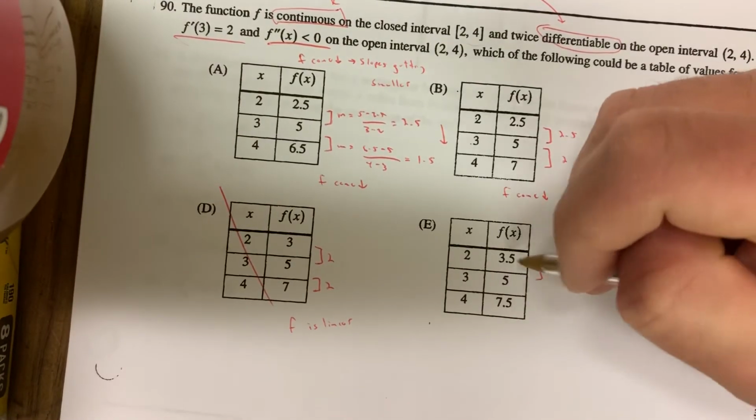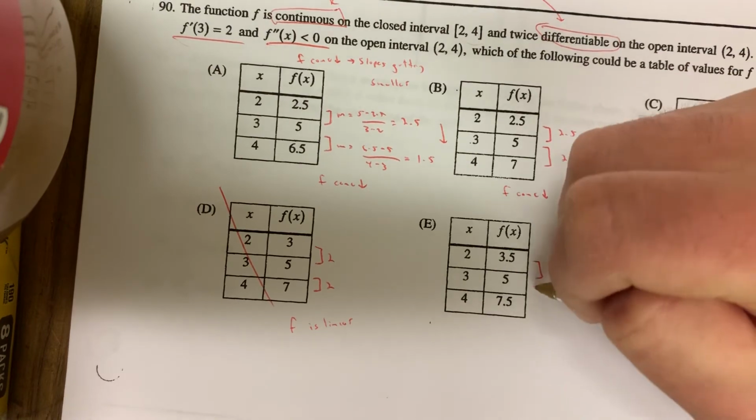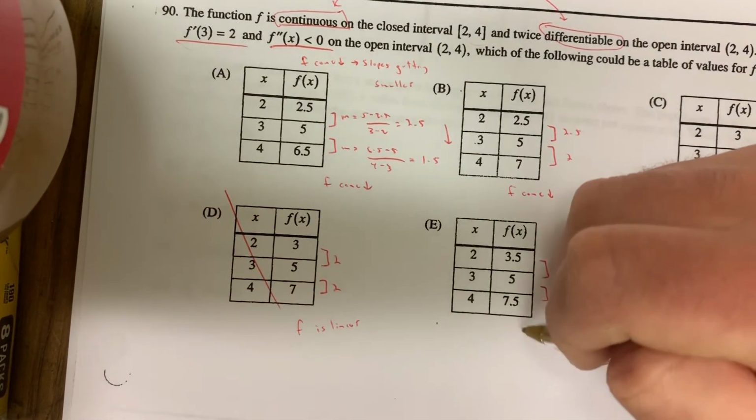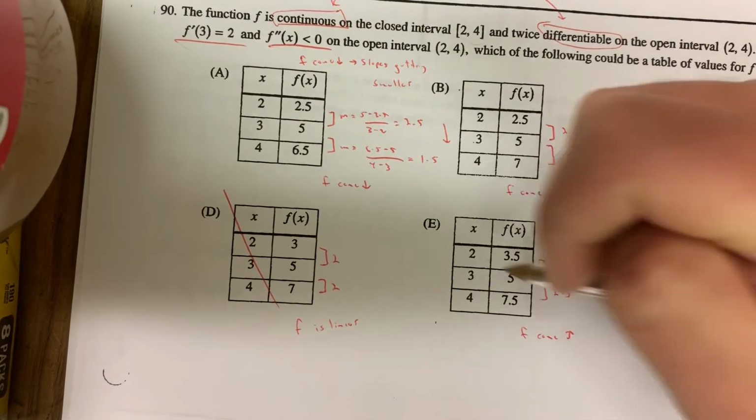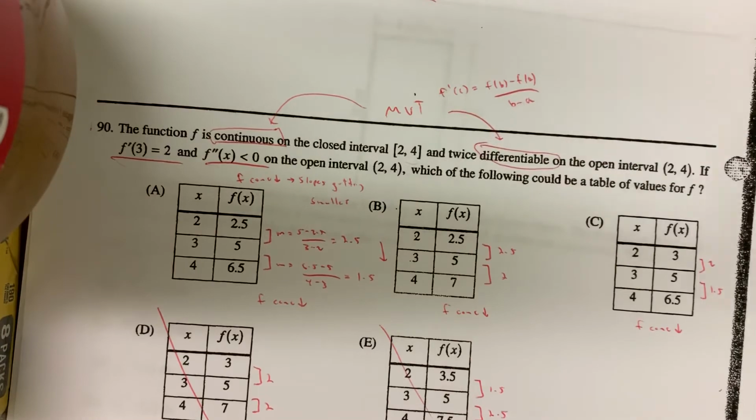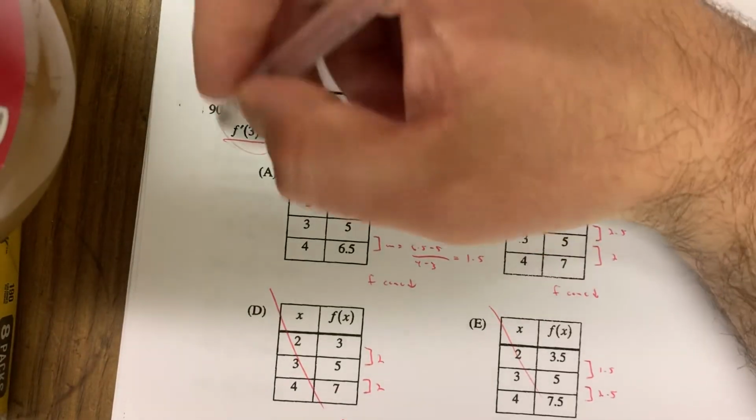Part E, the slope is 1.5, then the slope is 2.5. Okay, so here the slopes are getting bigger. So f is concave up, which I'm not interested in. You know, the problem is, you're like, okay, I've narrowed it down to A, B, and C. Slopes are getting smaller for all of them. This f prime of 3 equal to 2.